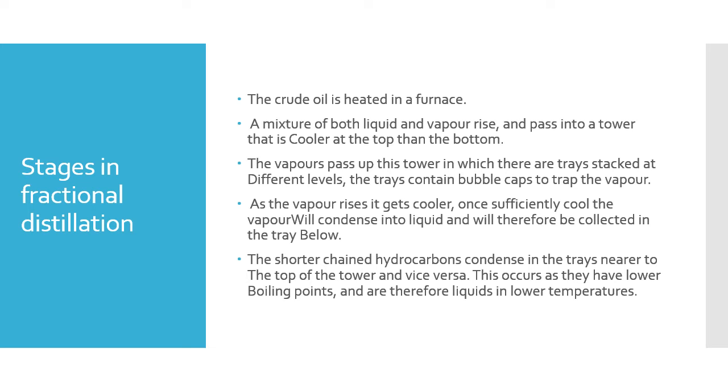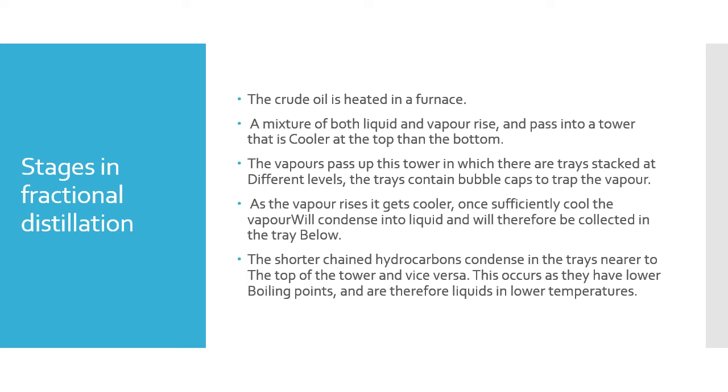Now, these are the stages in a fractional distillation column. First of all, the crude oil is heated in a furnace. A mixture of both liquid and vapor is passed into the tower that is cooler at the top than at the bottom. The vapors pass up this tower in which there are trays stacked at different levels, and these trays contain bubble caps to trap the vapors.